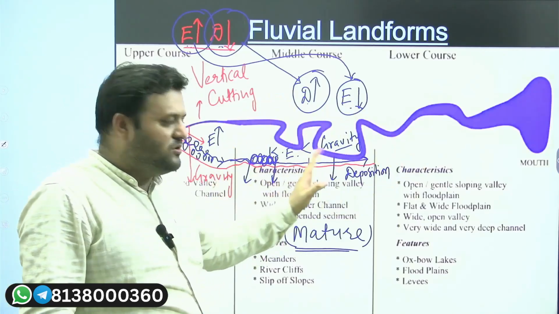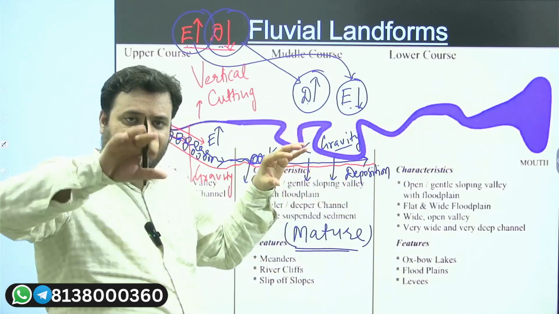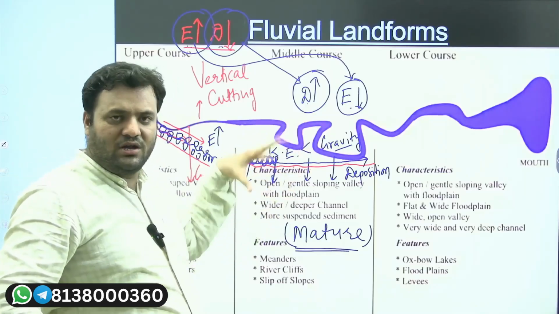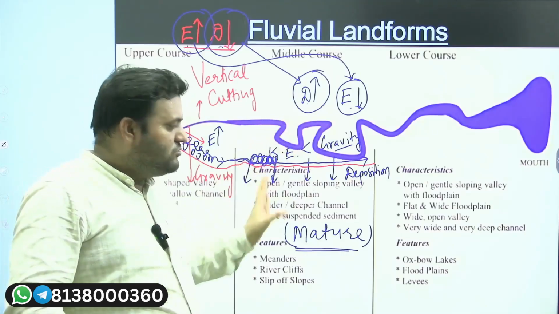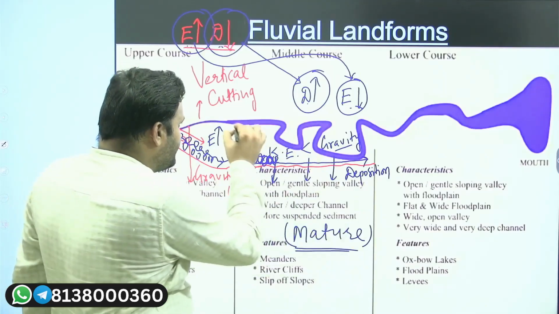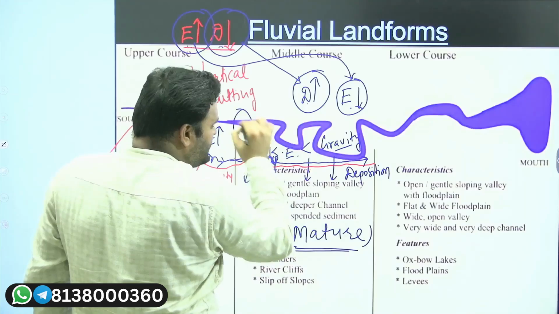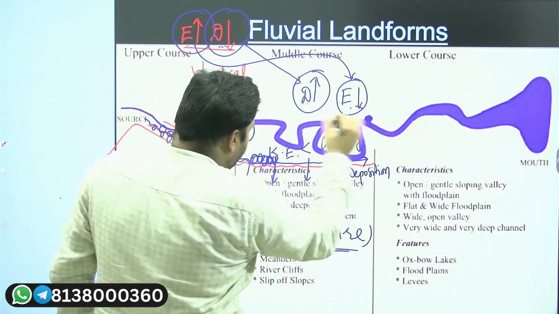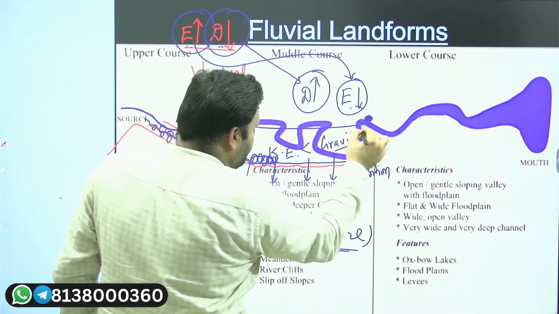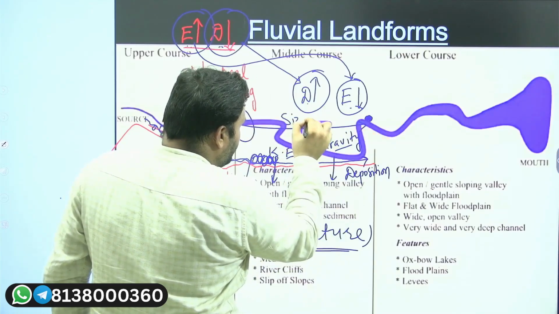So here the water is going to flow silently, and as there is more influence of gravity, whatever bed load is there, whatever rocks are there, they are going to deposit here. And yes, the size: here they will be big boulders, and here if I take a reference of this image, here we'll have what? Smaller size. So size is going to decrease in this way.